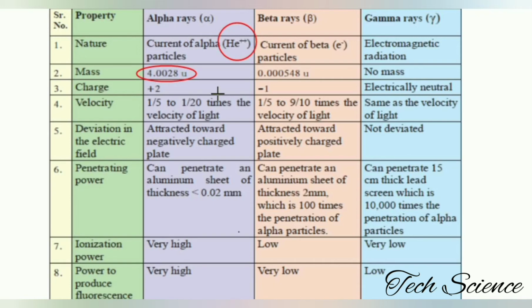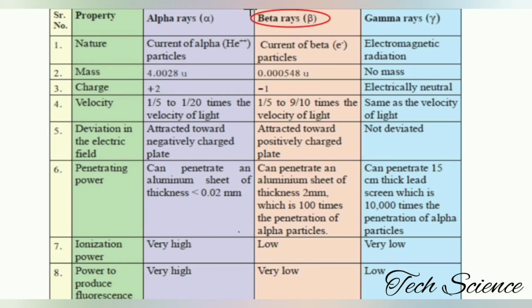These are spontaneously emitted by some radioactive substances, and consist of 2 protons and 2 neutrons bound together, thus a mass of 4 units and a positive charge of 2. Observe here, He++, that is the positive charge of 2. So this is the nature of the alpha particle.